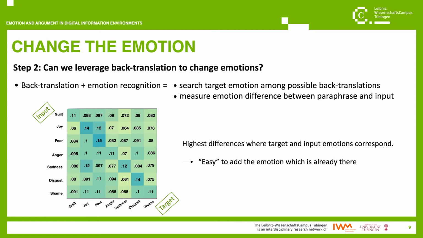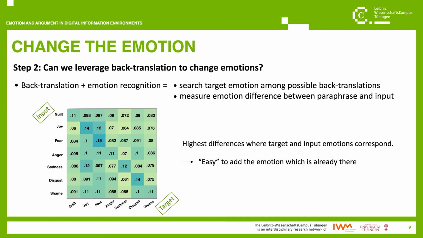This row tells us that if we take the back translations of those shameful texts, so to say, and if among those back translations we take those that were selected for guilt, on average we have 9% more guilt compared to the input texts. If we take the back translations that were produced for joy, we find 11% more joy compared to the input texts. If we take the back translations produced for fear, we find 11% more fear compared to what we had before, and so on. Also in this heat map, we can observe some type of pattern.